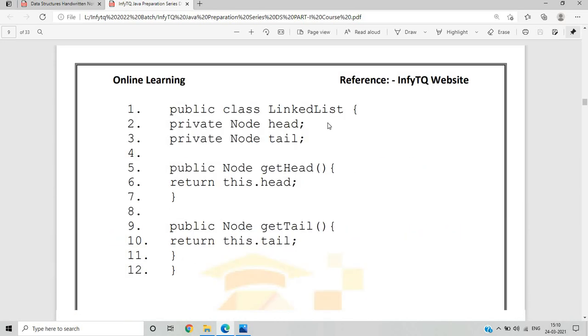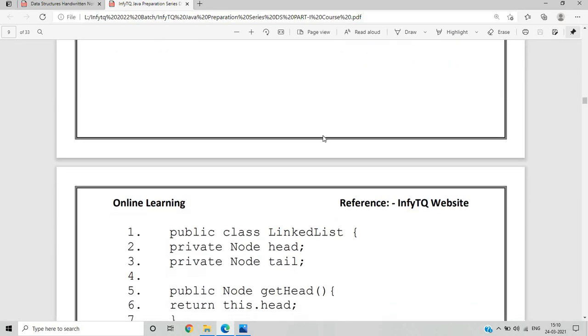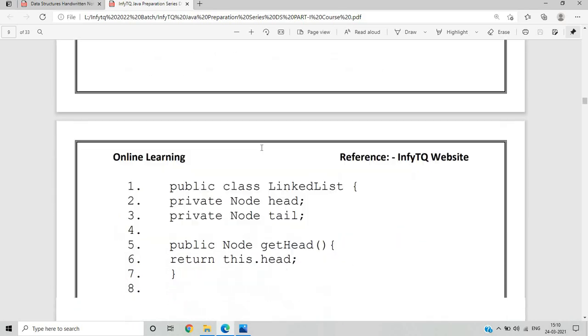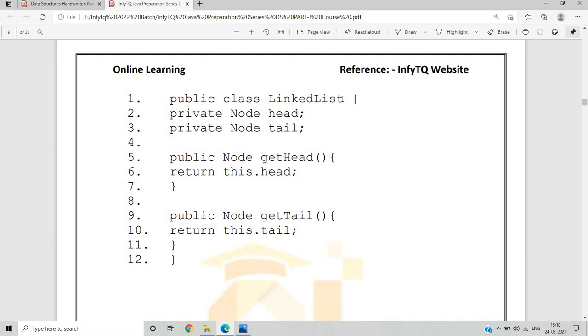Okay, so this is the complete implementation of linked list. If we want to find the complete implementation of linked list, you can follow it like this: public class LinkedList. For representing the linked list, we want a class. So this is the class, and the first node of the linked list is called head, and the last node of the linked list is called tail. So it is basically private.